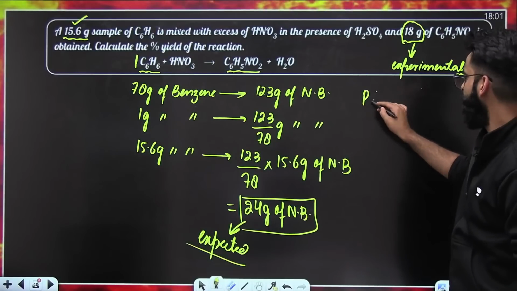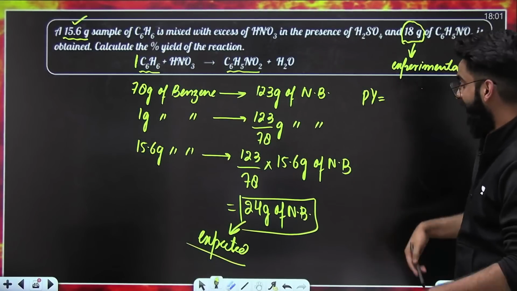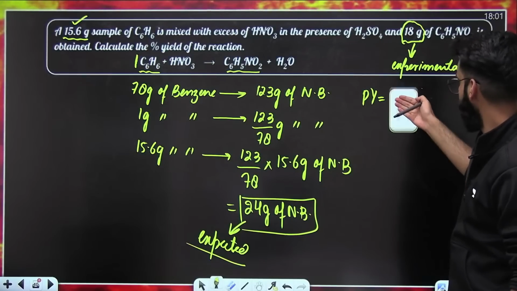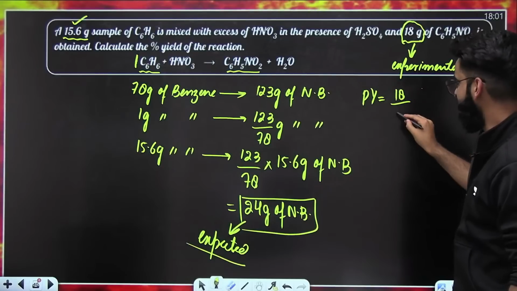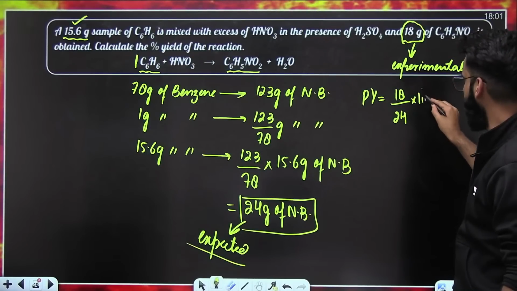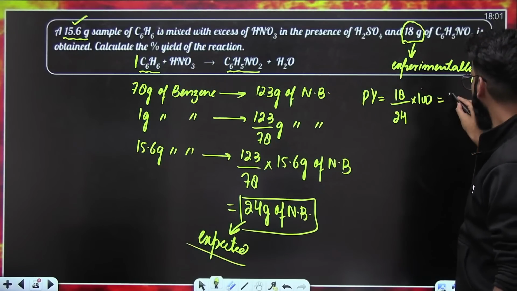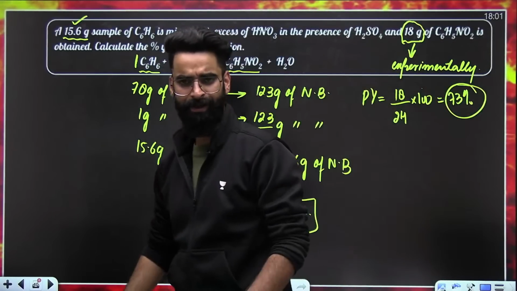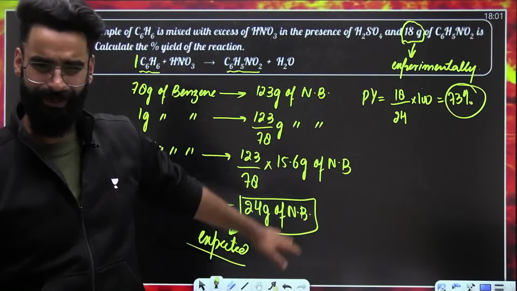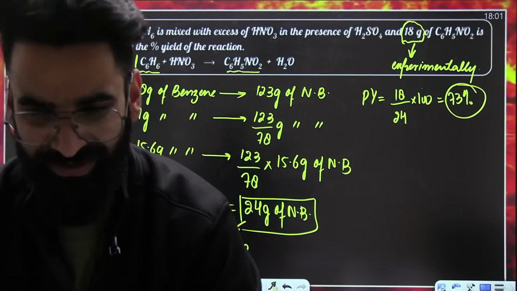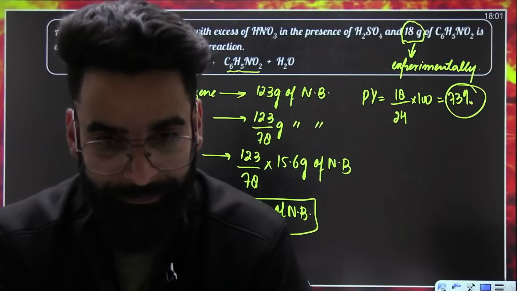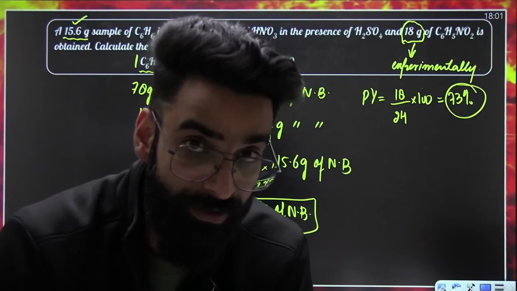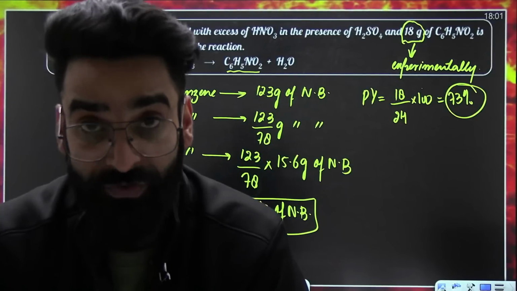In order to calculate the yield, I would say percentage yield will be equal to experimental amount, 18 grams, divided by expected amount, 24 grams, multiplied by 100. Solve it, the value comes out to be 73%. So what is this 73% all about? 73 or 75, something around that, yeah? So this is the yield of the reaction. That means 73% of the expected amount is actually getting formed.